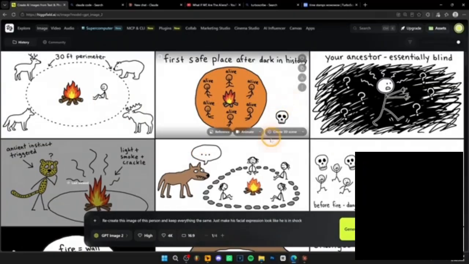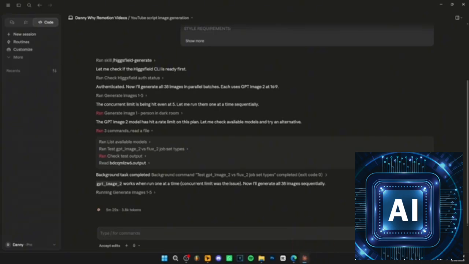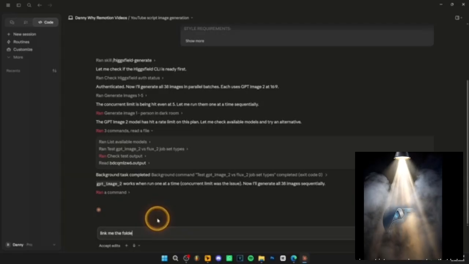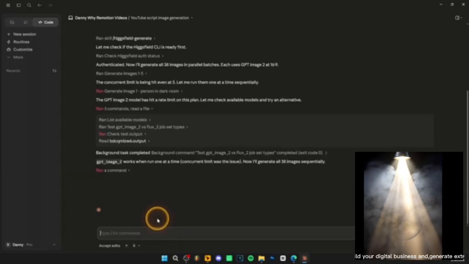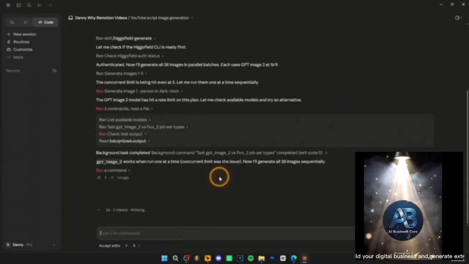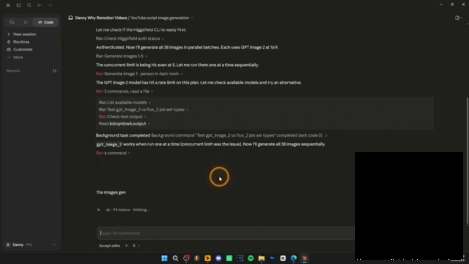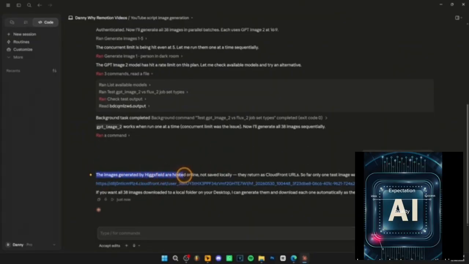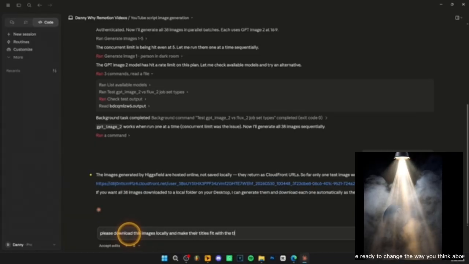So what you want to do is go back to Claude Code over here, and I'm going to stop the process of generating these images. And basically what you have to type is link me the folder with the images, right? And it's going to link you the folder where all these images were stored. Now, if you get this message where it says the images are generated on Higgsfield hosted online, not saved locally, you can ask it to do the following. Please download these images locally and make their titles fit with the timestamp.